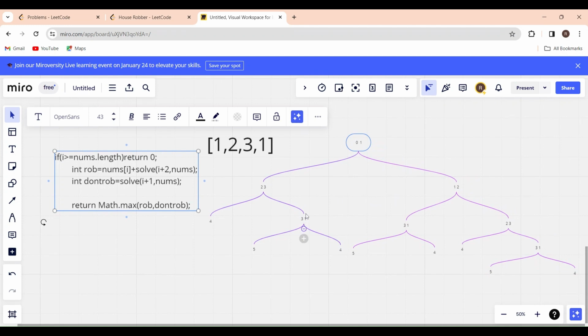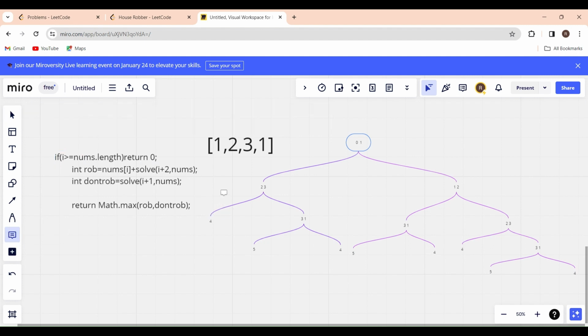So I am at this house, right? I want to rob this house, so I will not move to the adjacent house. If I rob this house, I know I should not move to the adjacent house. I'll move to the fourth house, which is the out of bound condition. In the out of bound condition, what do we have to return here? We need to return 0 here. So what will be the value here? It will return 0.